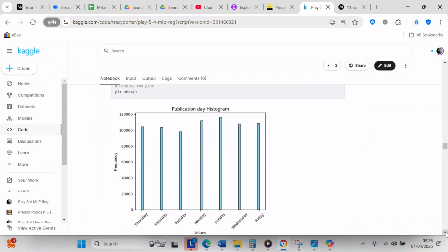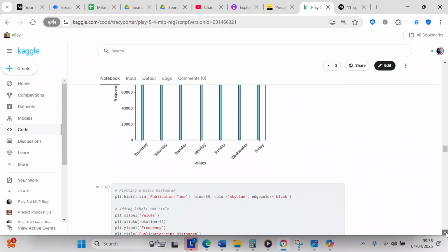I think Sunday was the highest publication day, and Monday was the next highest, which I'm quite surprised because Saturday wasn't really up there in the top, and I would have thought that a lot of people would be publishing their podcast on a Saturday, but maybe they just think that people are busy doing things and they won't have time to listen to the podcast, so they decided not to publish it on that day. But Sunday was the most commonly used publication day.